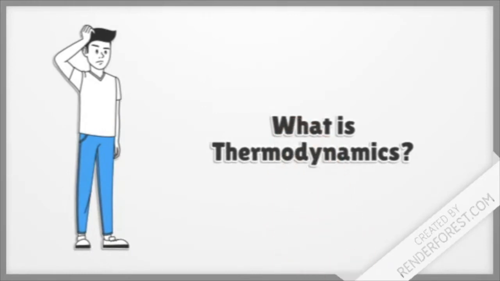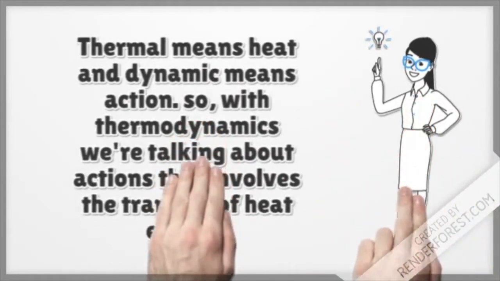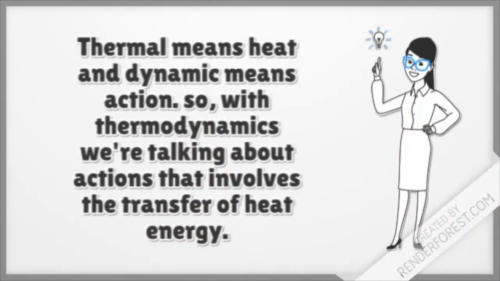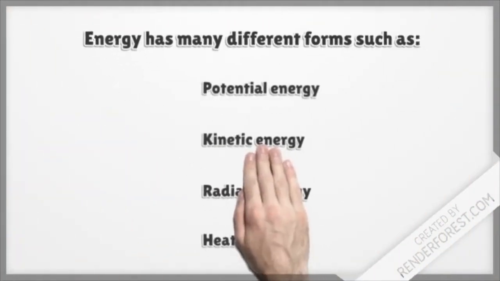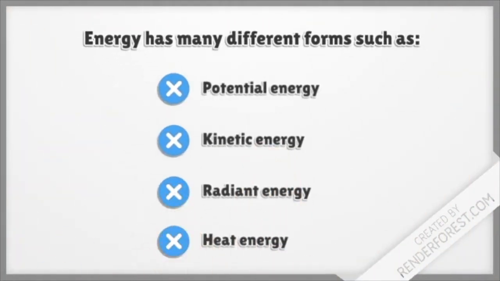What is thermodynamics? An easy way to understand thermodynamics is to look at the word piece by piece. First looking at thermal, which means heat, then looking at dynamic, which means action. That way we know that thermodynamics is talking about the actions that involve the transfer of heat energy. Now, energy has many different forms, such as potential energy, kinetic energy, radiant energy, and heat energy.